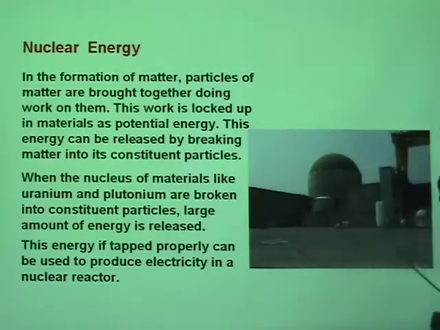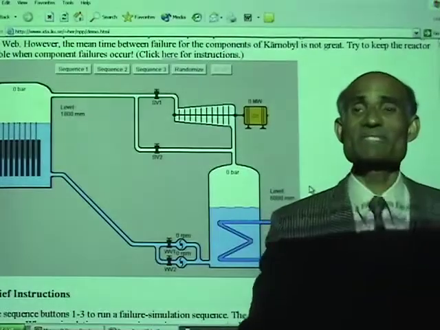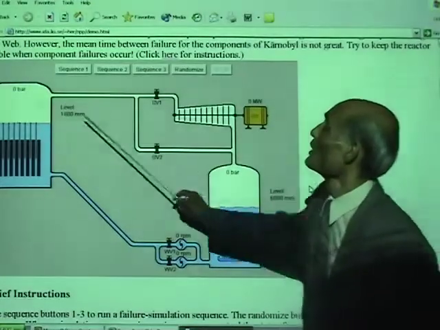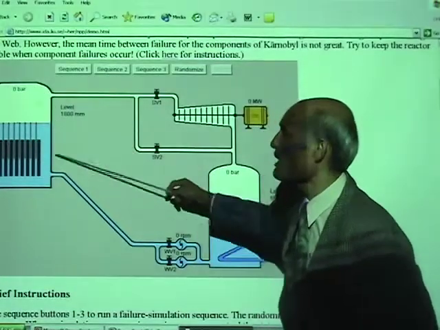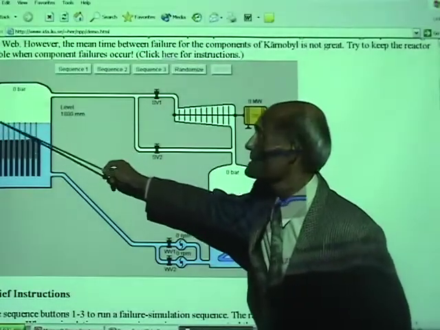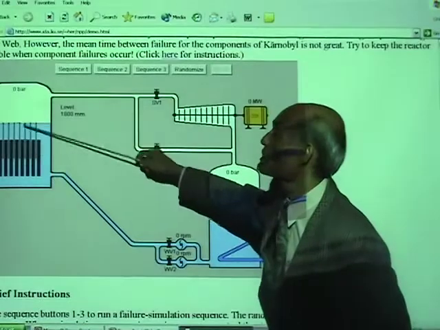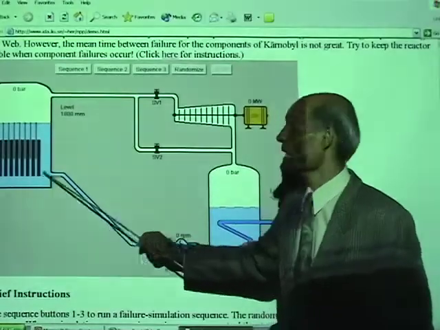Now here we have a picture of a nuclear reactor, and the energy from that is used in generating electricity. Here I have a schematic diagram of a nuclear power plant. This is the main nuclear reactor. A part of this may be cut off in the picture, but this is the nuclear fuel, the uranium fuel rods, and you can see heavy water inside.